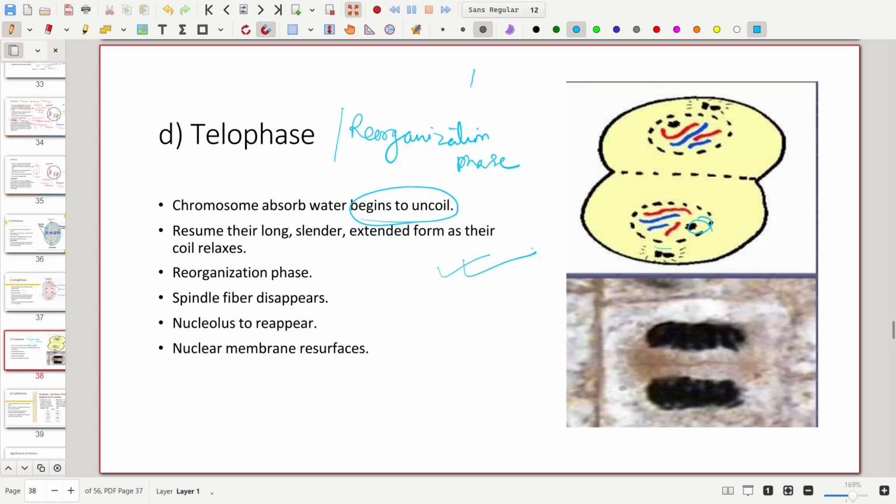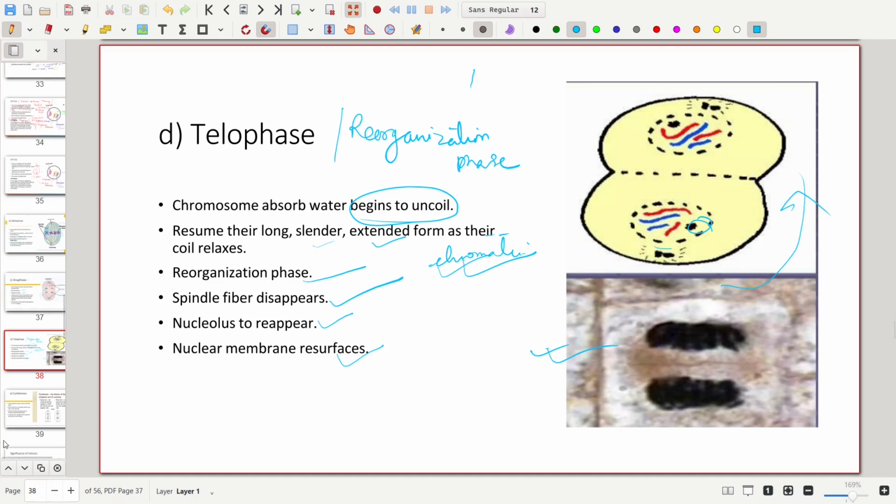So it is also known as the equational cell division, as mentioned at the first, that mitosis is also known as the equational cell division because each nucleus contains the same number of chromosomes as in the mother cell. It is also known as the reorganization phase. Here the spindle fiber disappears, and the nucleolus and the nuclear membrane reappear, resurface and resume their long, extended, slender chromatin fiber appearance. And this is the image of the telophase.